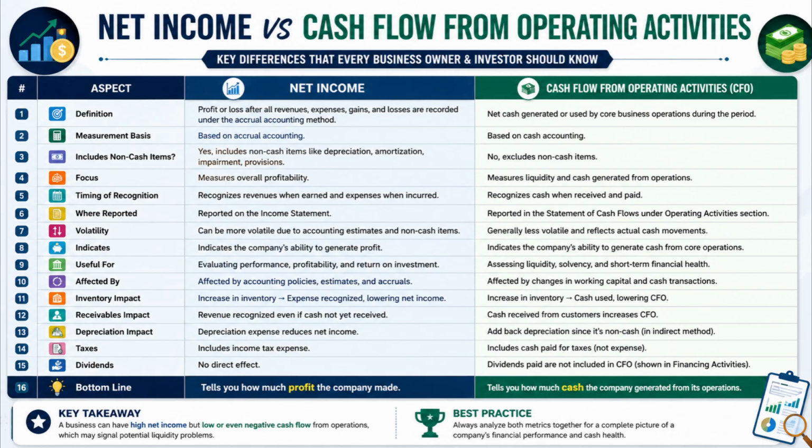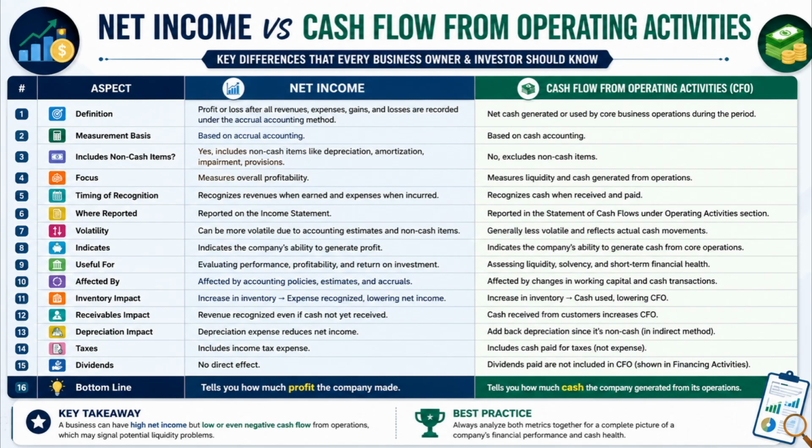Number 3. Net income includes non-cash items such as depreciation, amortization, impairment, and provisions, whereas cash flow from operating activities excludes the effect of non-cash items. Number 4. Net income primarily measures profitability, whereas cash flow from operating activities measures liquidity and cash-generating ability. Number 5. Net income recognizes revenue when it is earned and expenses when they are incurred, whereas cash flow from operating activities recognizes transactions when cash is received or paid.